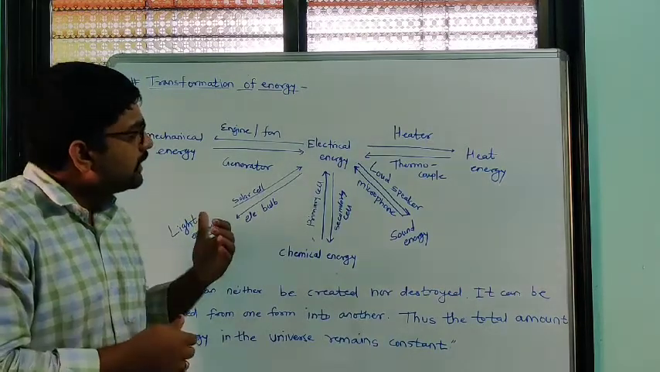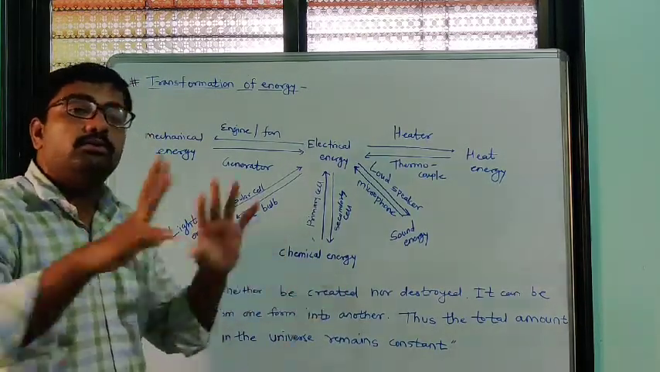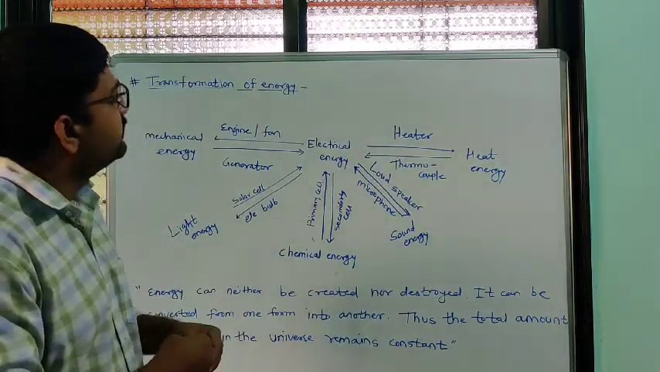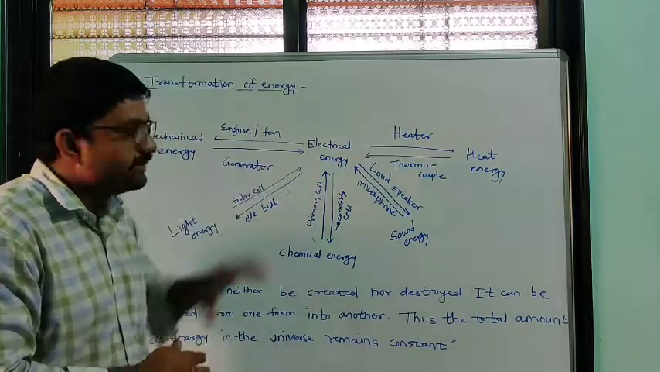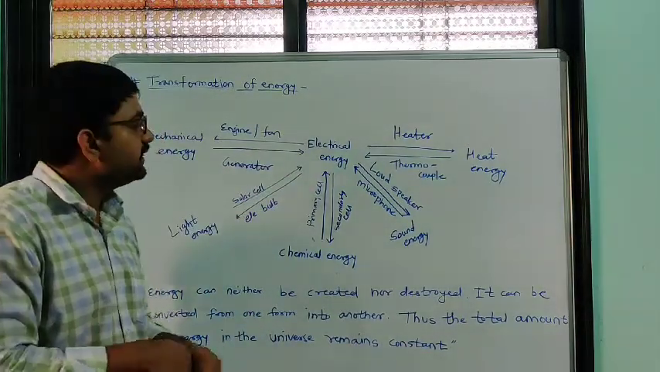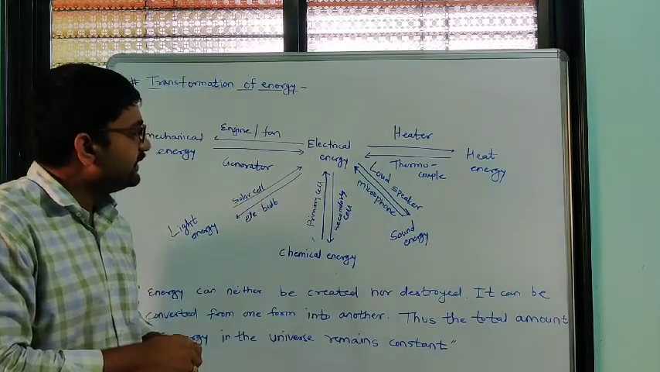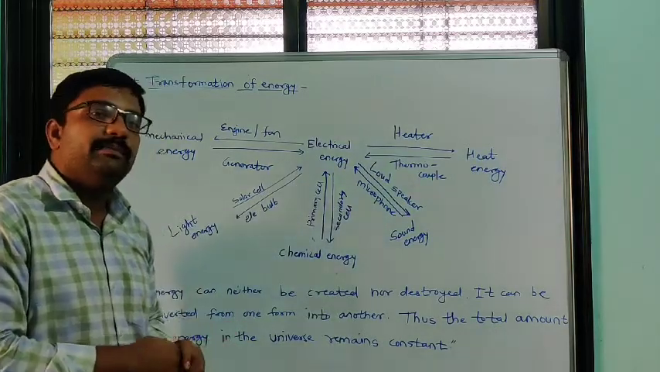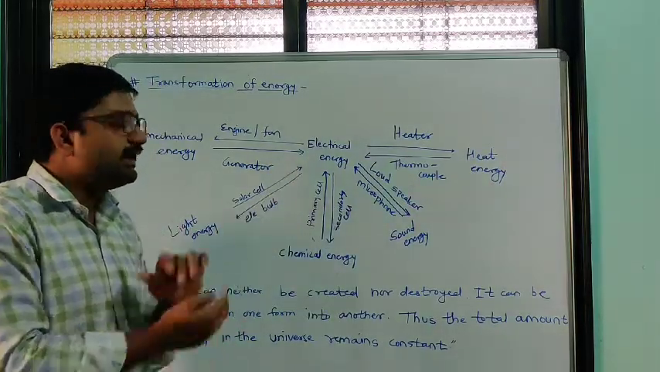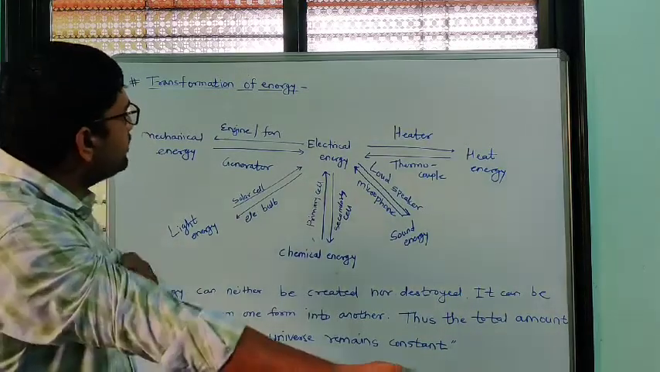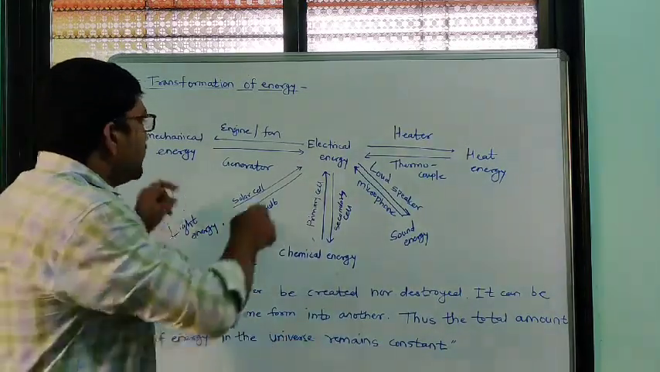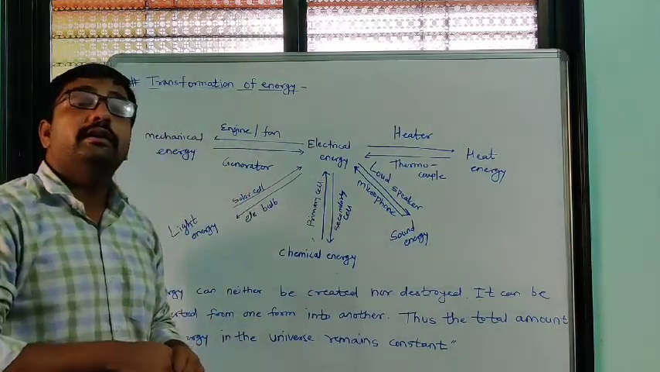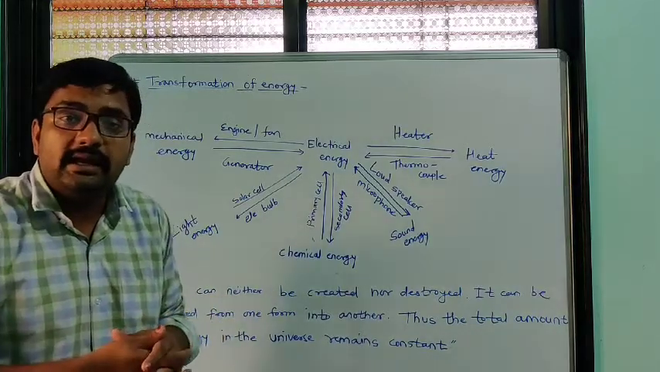So we can convert energy from one form to another form. How that conversion takes place, we have to see with this one example given in our book. Electric energy is at the center, and mechanical, light, chemical, sound and heat energy are given surrounding it. The first example is the conversion of electric energy into mechanical energy.